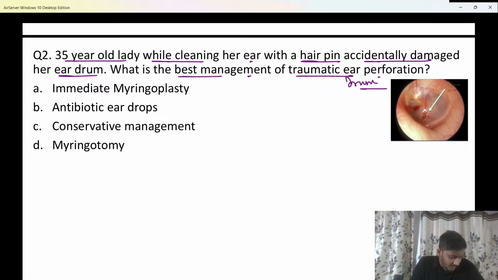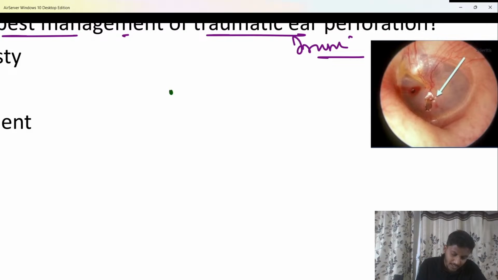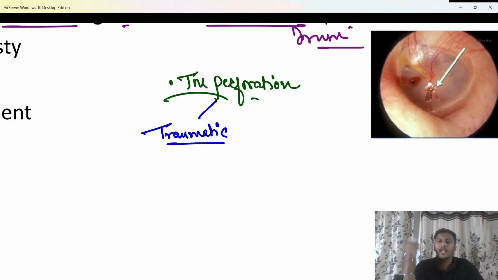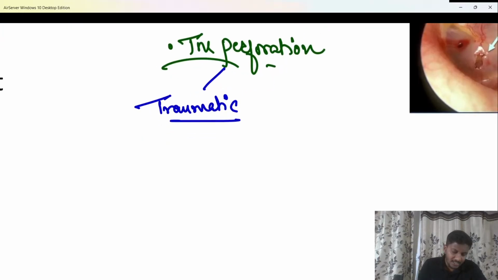Very good. So please remember that tympanic membrane perforation can be of two types. Either it is traumatic or non-traumatic. The traumatic tympanic membrane perforation can occur due to various reasons. One of the reasons has been mentioned in the question, like a hairpin injury. Another reason can be a slap. That has been a previous year question of your exam, that the teacher has slapped a student and after that the patient is having mild conductive hearing loss.